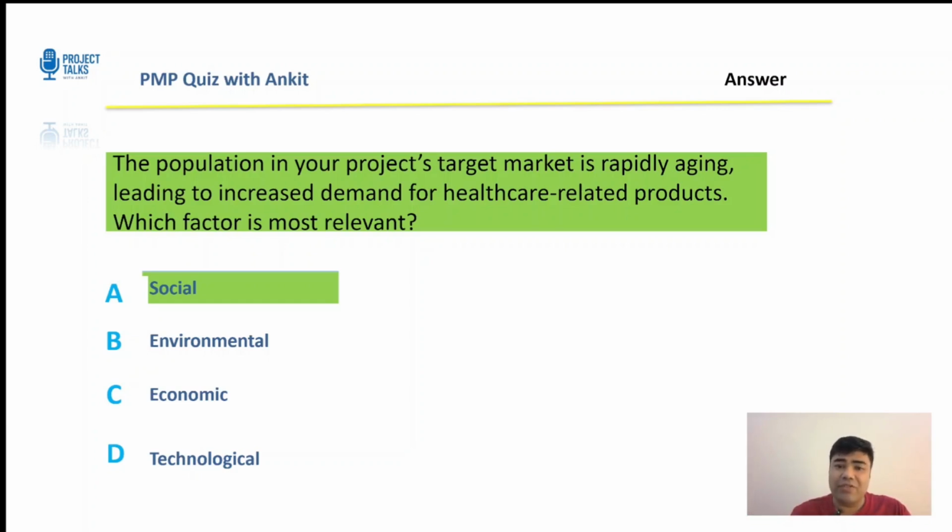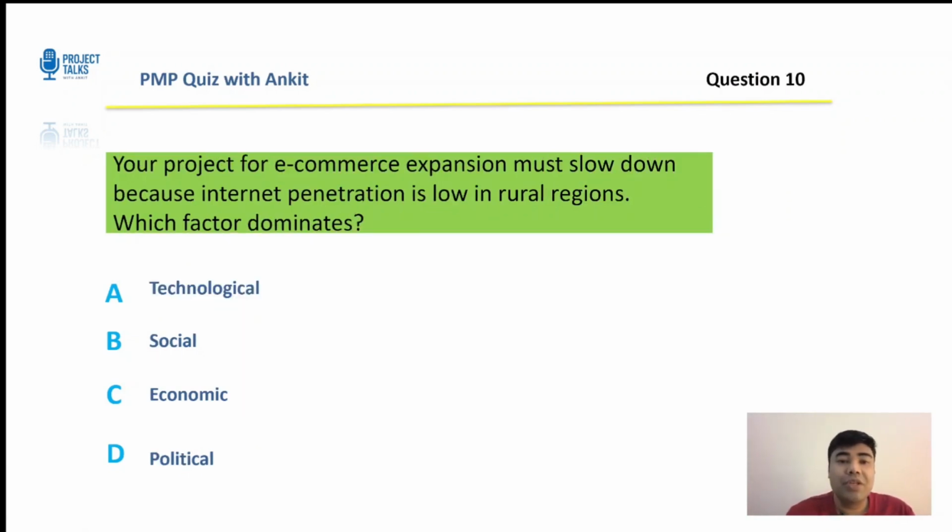Now, what are the key pointers from this? Demographics, population trends, cultural shifts. These are all social factors. All right. Next question: your project for e-commerce expansion must slow down because internet penetration is low in rural regions. Now, which factor dominates this?